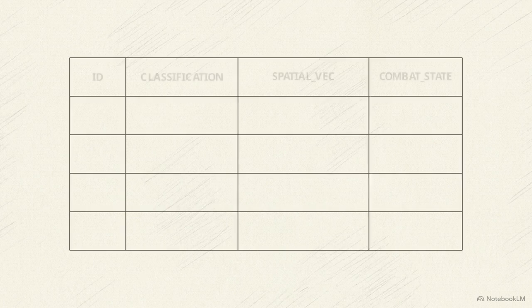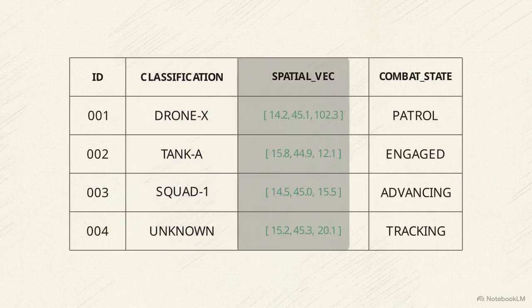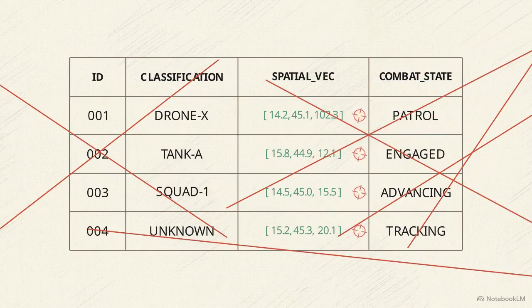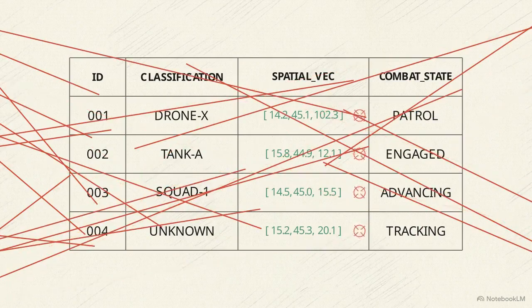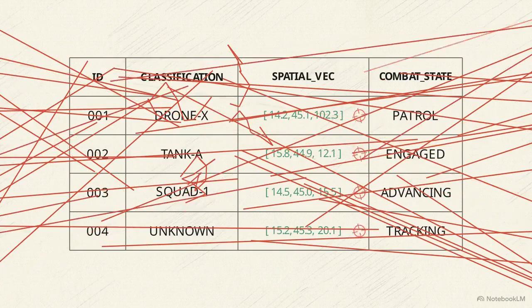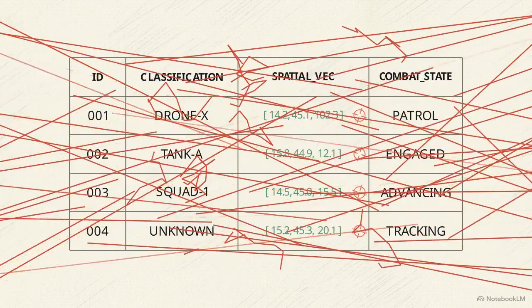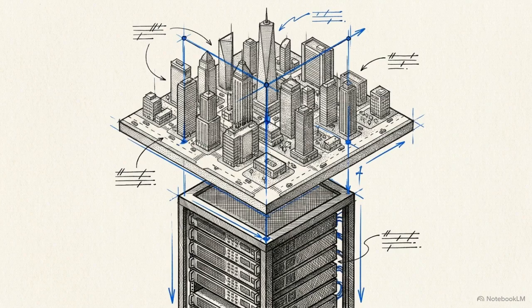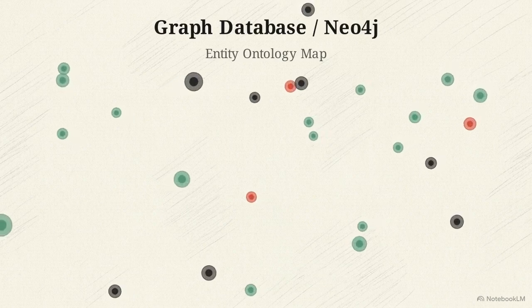This grid represents a standard relational database using SQL, how traditional architecture stores organized information. In warfare, relational tables break down. When you attempt complex, real-time table joins to track dynamic entities moving across a 3D space, the queries overload the rigid structure. Modern kinetic operations require an architectural pivot to a graph database. Palantir refers to this structural concept as the ontology, a shared digital clone that maps fragmented information into a unified physical reality.